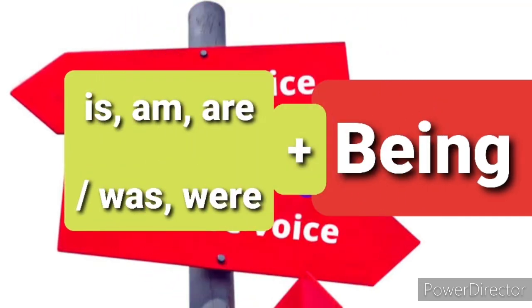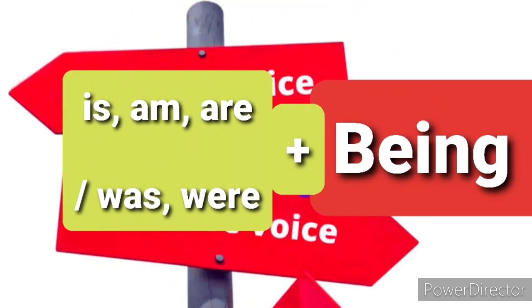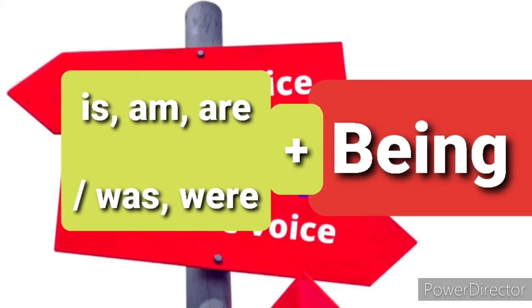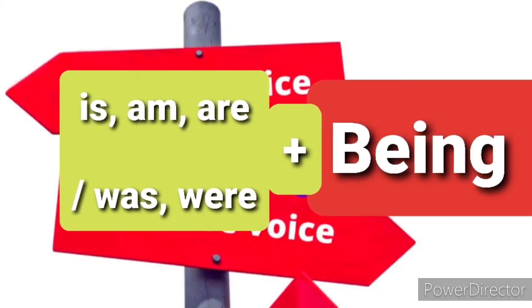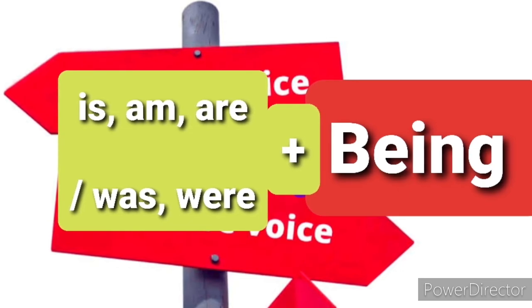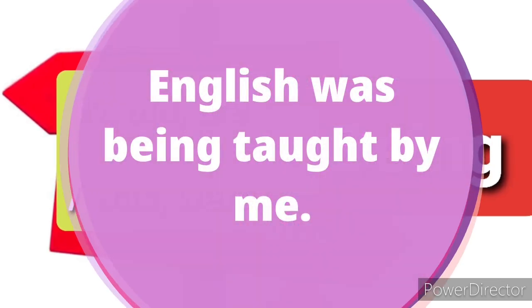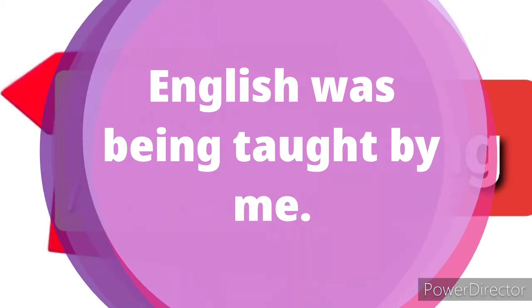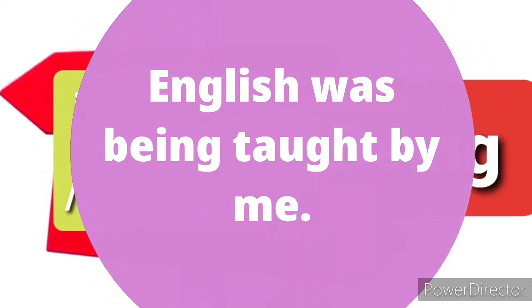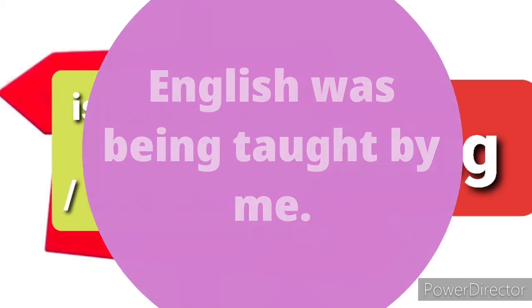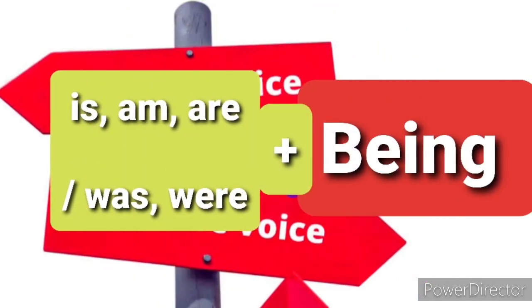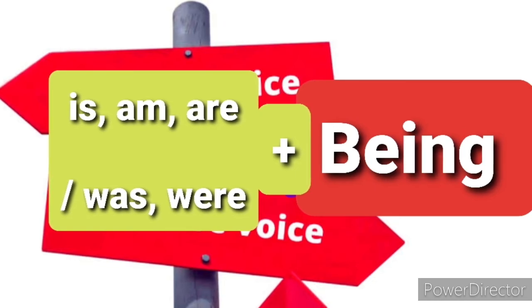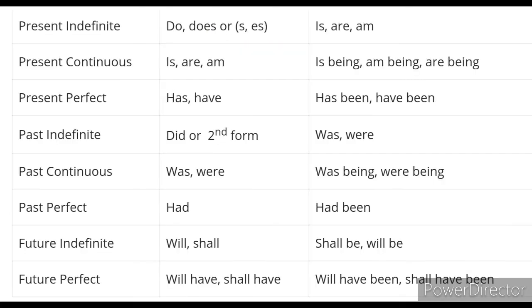Now another example, I was teaching English. So in this sentence, English was being taught by me. So here you can see that we are following all the 5 steps in a proper manner, and we have studied 2 tenses, that are continuous tenses, present continuous tense and past continuous tense, and I have told you that future continuous tenses are not to be changed, so no need to study that. So in this way we have studied 2 tenses. Now how many left? 5.